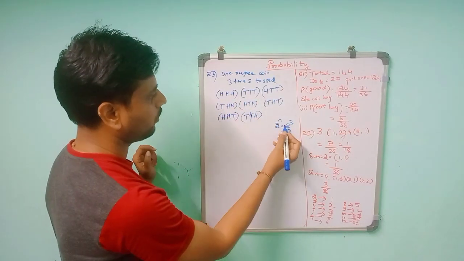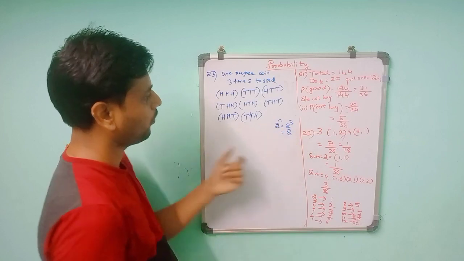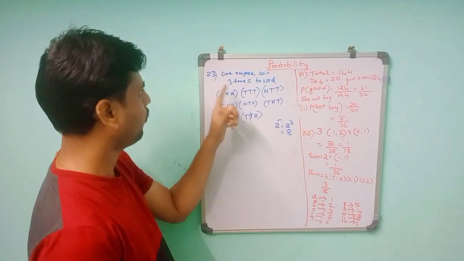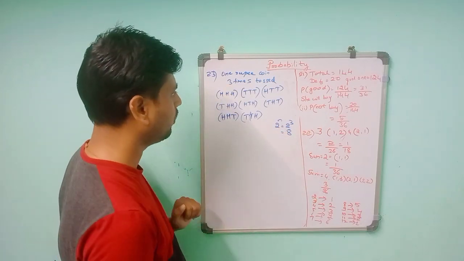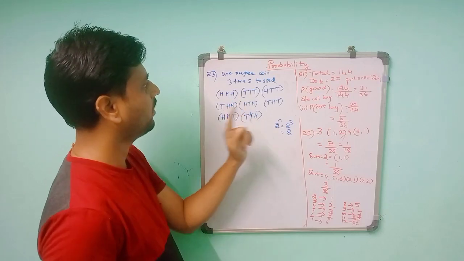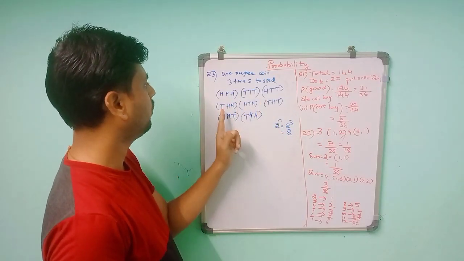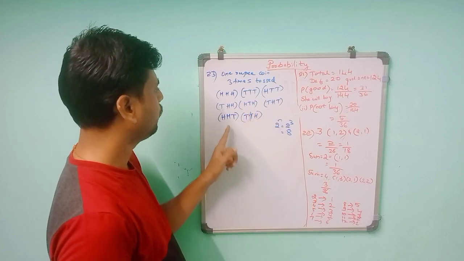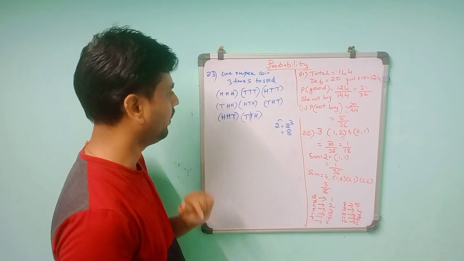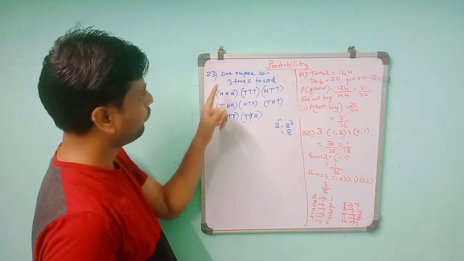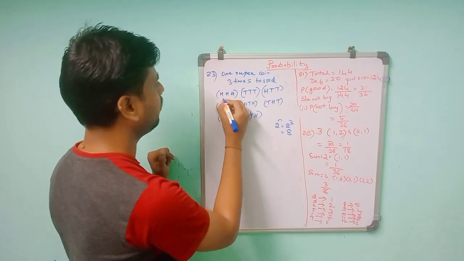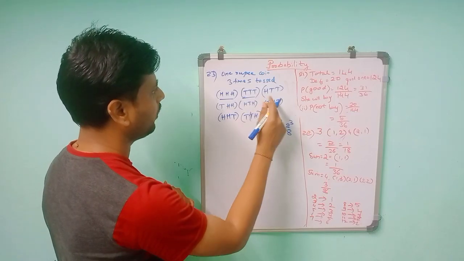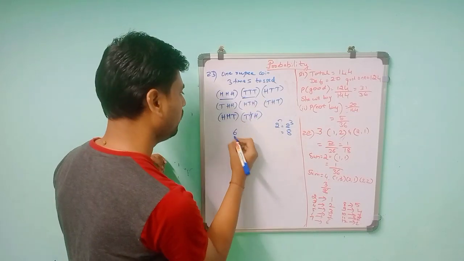So it is possible. I told you in the first class itself that 2 raised to n is the formula for the probability of a coin. So a 1 rupee coin 3 times means 2 raised to 3, which gives 8 results. So triple head, triple tail, 1 head 2 tails, 1 tail 2 heads, head, tail, head, tail, head, tail, 2 heads 1 tail, 2 tails 1 head. So there are 8 possibilities. But they said if he wants to win, he will get these two. But I told you to find the remaining, which is fail. So the fail cases are 1, 2, 3, 4, 5, 6. So the total will be 6.